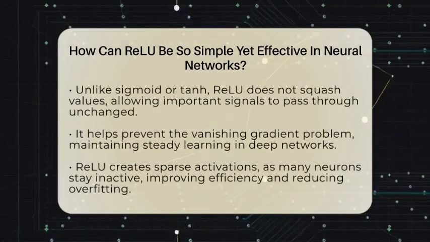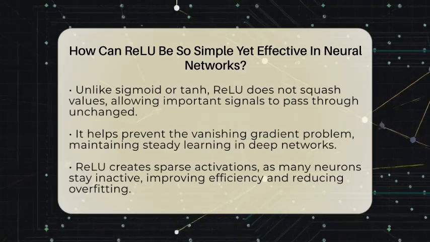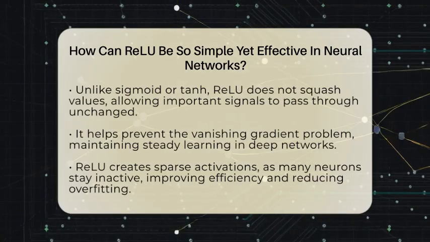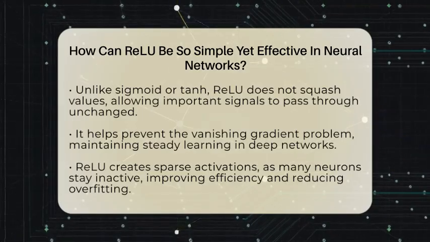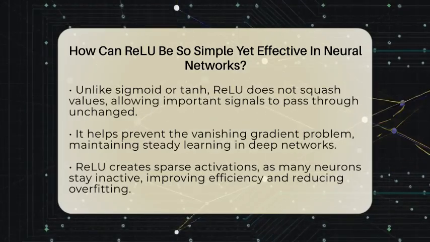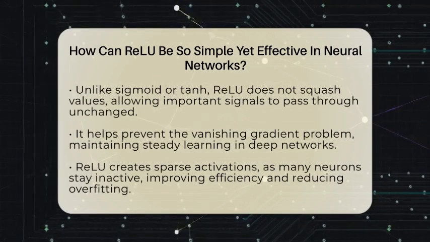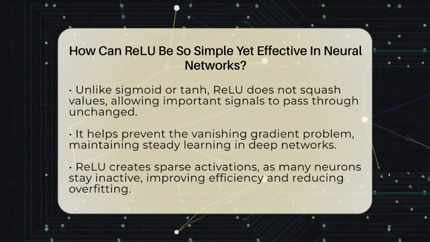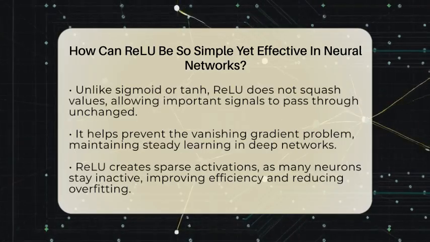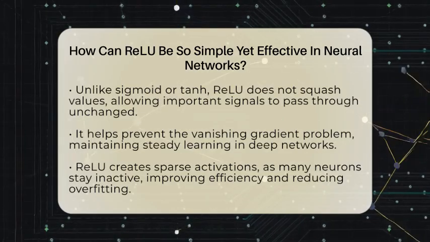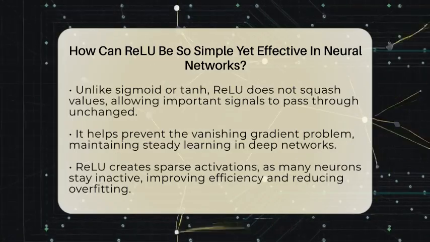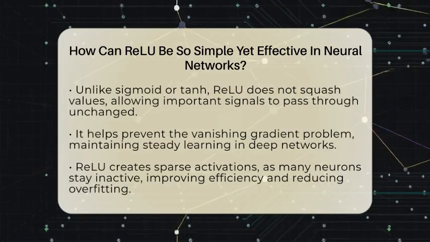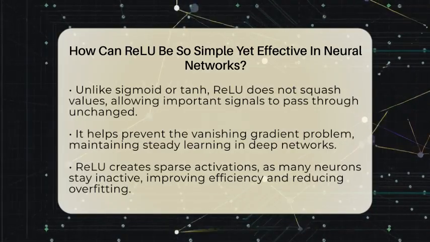Unlike functions like sigmoid or tanh that squash values into a small range, ReLU allows positive signals to pass through unchanged. This means the network can keep important information flowing without getting stuck or losing details. It also helps solve a common problem called the vanishing gradient. When training deep neural networks, gradients can become tiny, making learning slow or stopping altogether. ReLU's gradient for positive inputs is always 1, so it keeps the flow of learning steady through many layers.